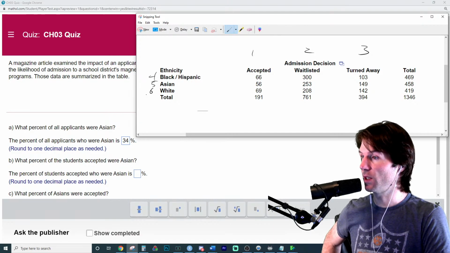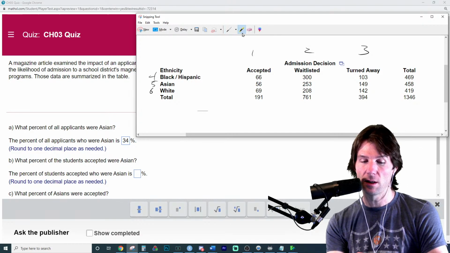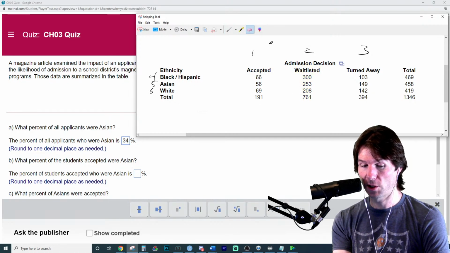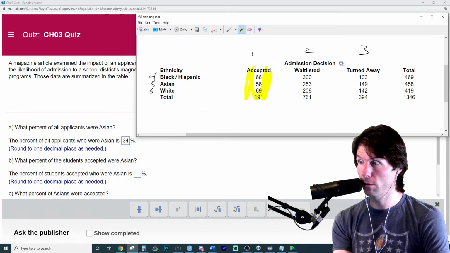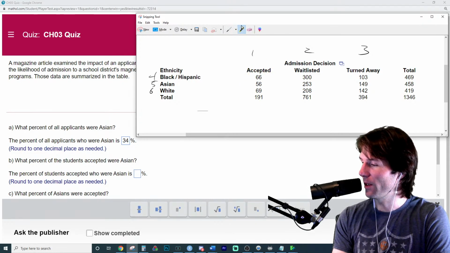It's a two variable conversation. That means it's conditional. So where do you think I should start shading? Do you think I should start shading here? Or do you think I should start shading here? Or do you think I should start shading? What number do you think?